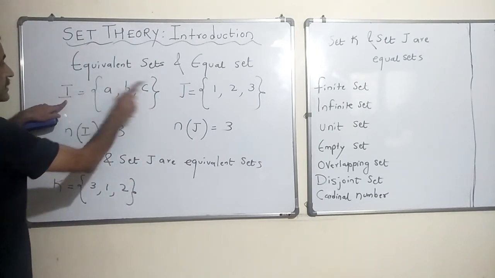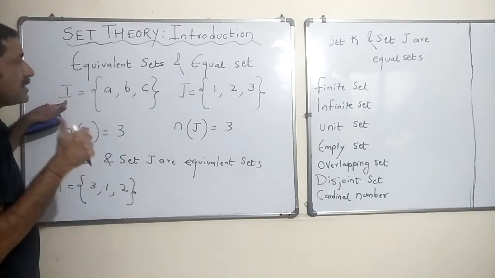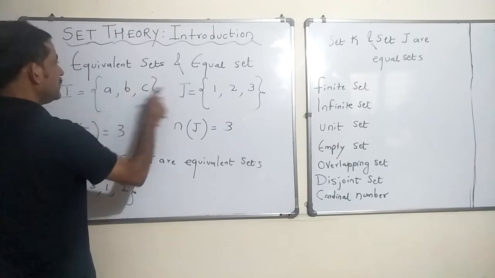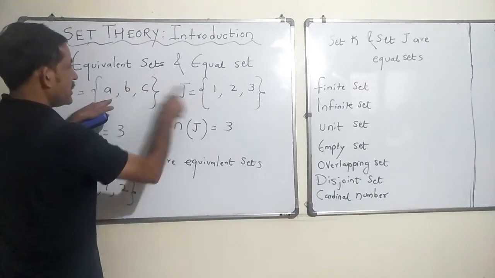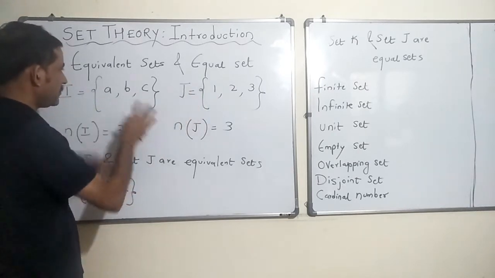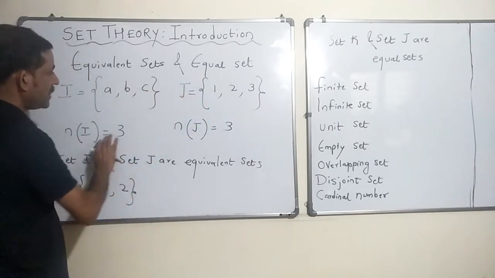Set I and set J are equivalent sets. Okay. They are not equal because the elements do not match. They are not the same elements, right? The number of elements in both are same, 3 elements here, 3 elements here. So, they become equivalent sets.